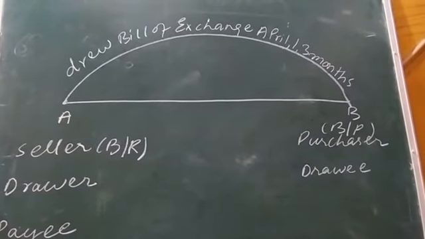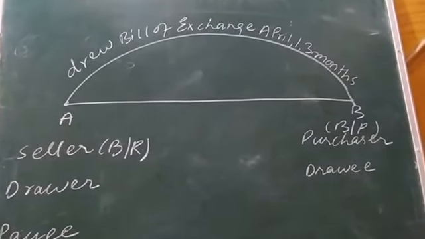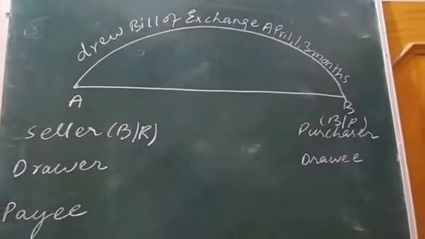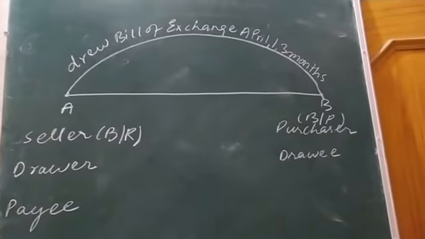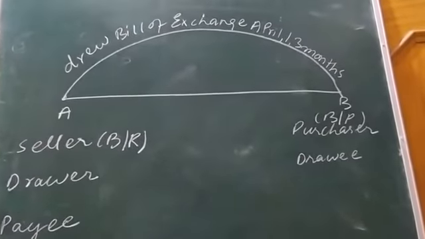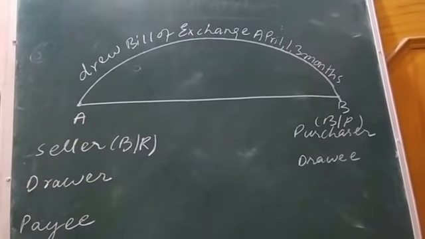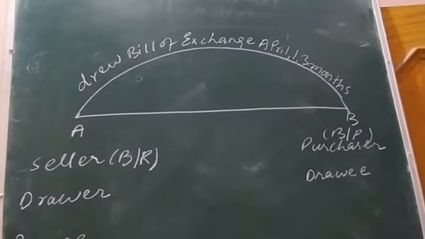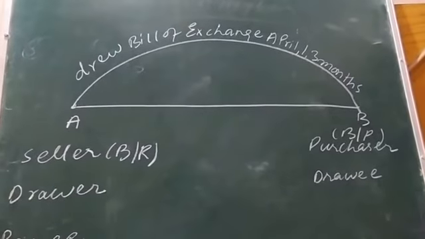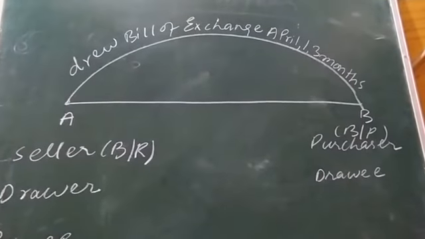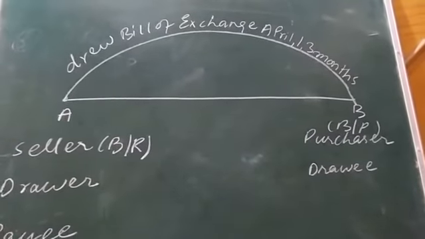After signing of the bill of exchange, the same bill for the seller is known as bill receivable, because at some future date the payment of the bill will be received by the seller of the goods. For the purchaser, the same bill is known by the name of bill payable, because at some future date the bill's payment is to be made by the purchaser B.